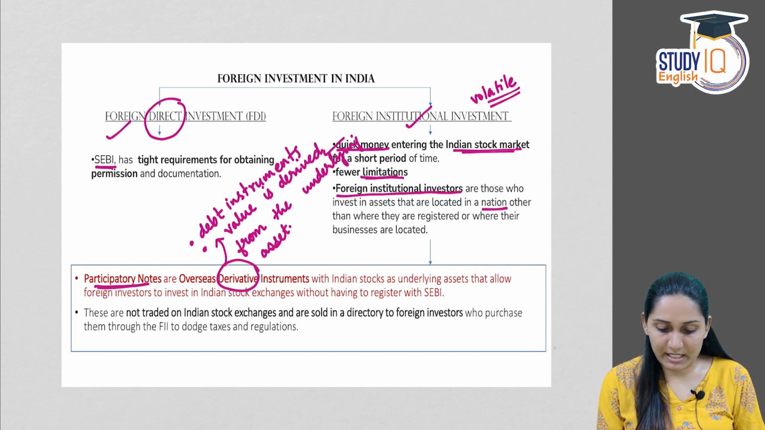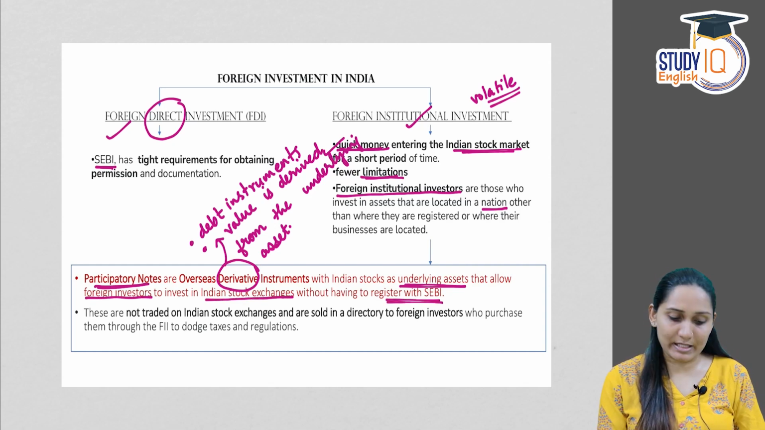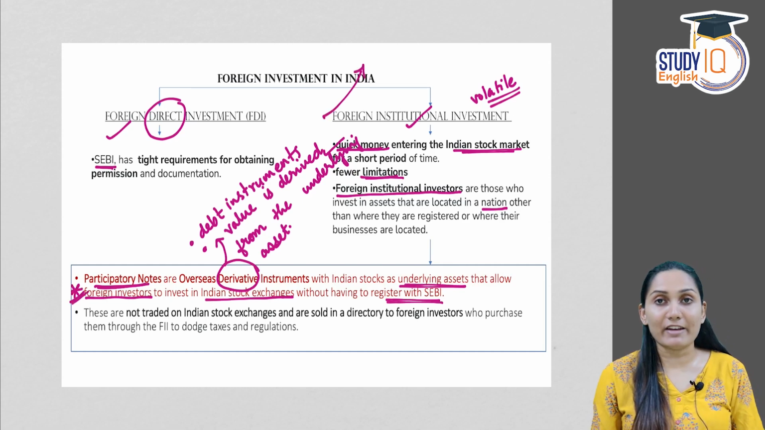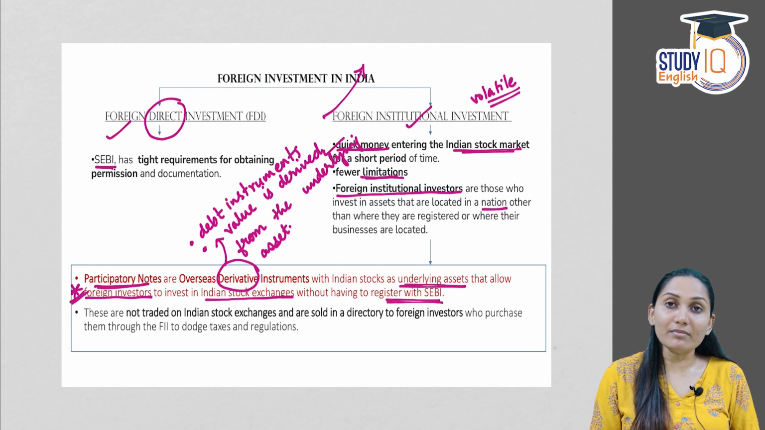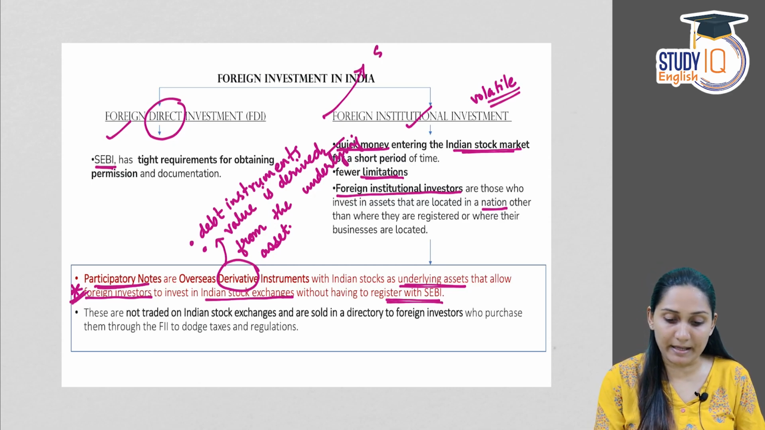Overseas derivative instruments with Indian stocks as underlying assets allow foreign investors to invest in Indian stock exchanges without having to register with Sebi. This is the most important point. We have seen that if a foreign investor wants to invest in stocks or the shares of Indian companies through foreign institutional investment, through FII, the investor has to get himself or herself registered with the Securities and Exchange Board of India, that is Sebi.